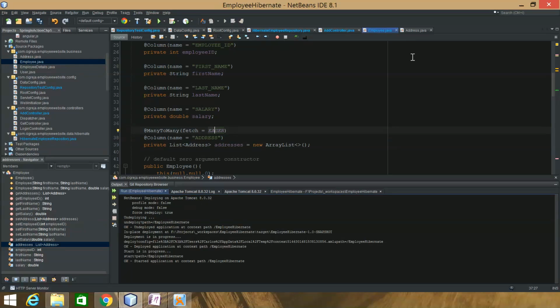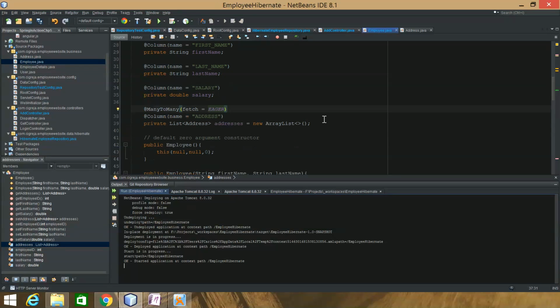So yeah, I used the fetch here. I actually did it for the address, and then because it was a ManyToMany, I still couldn't get it to work, getting the same exception. That's because I had to do it here as well. I had to do it for both of them because it's ManyToMany. So yeah, that's pretty much how I fixed that. I think I went over everything.